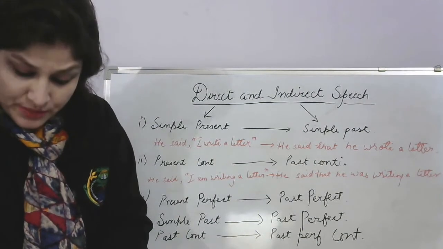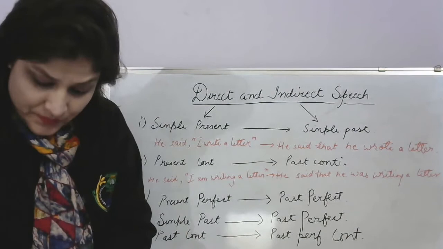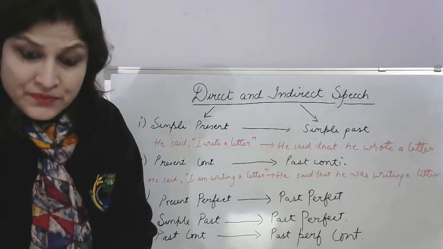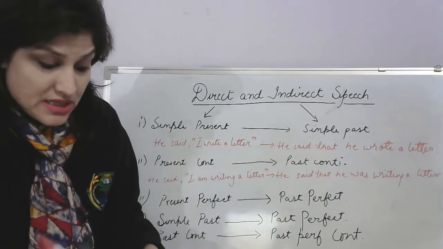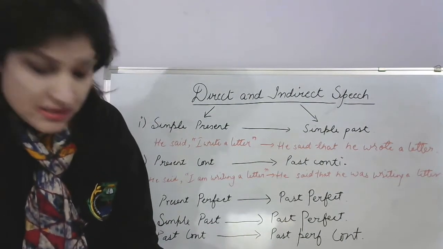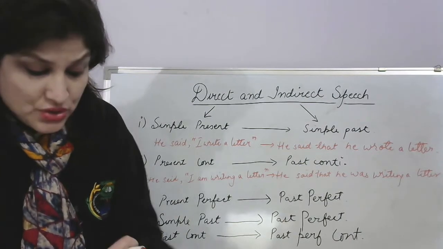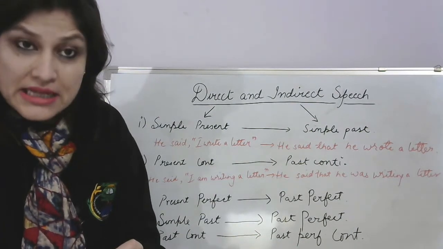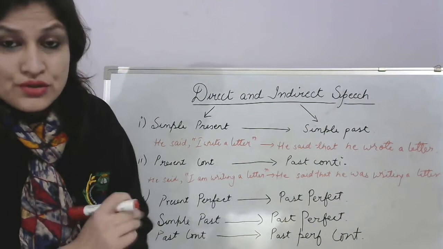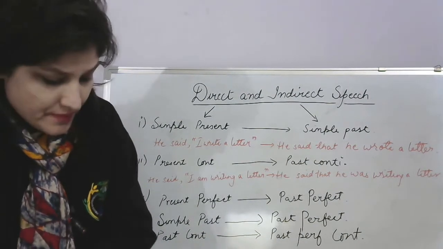Ago becomes before, come becomes go, today becomes that day, yesterday becomes the previous day. So you'll have to learn this table. Is that clear to remember the time? Hence, thence, hither, thither, thus becomes so, tonight becomes that night, last night becomes the previous night, tomorrow becomes the next day. So you'll have to learn this table, okay?